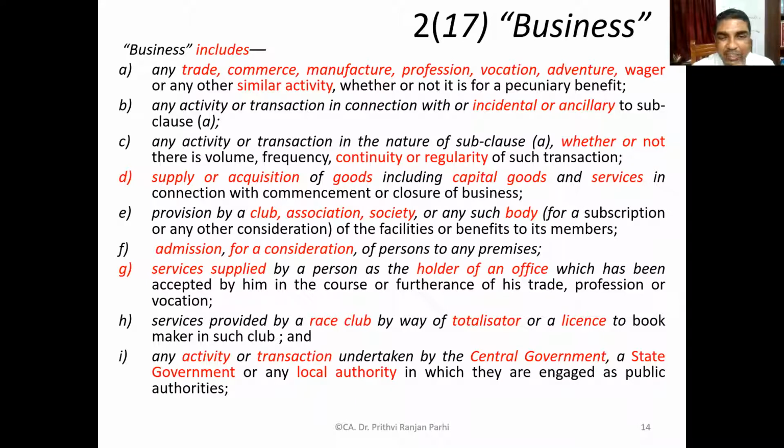Or any activity or transaction undertaken by the central government, state government, or any local authority in which they are engaged as public authorities. That means even the activities of the central government, state government or local authorities can be regarded as business. This is the broad meaning of business.